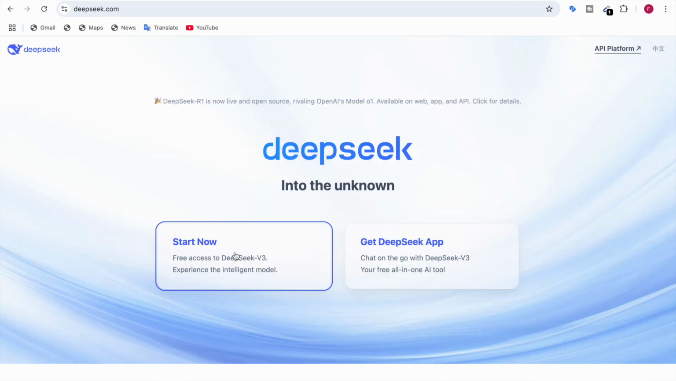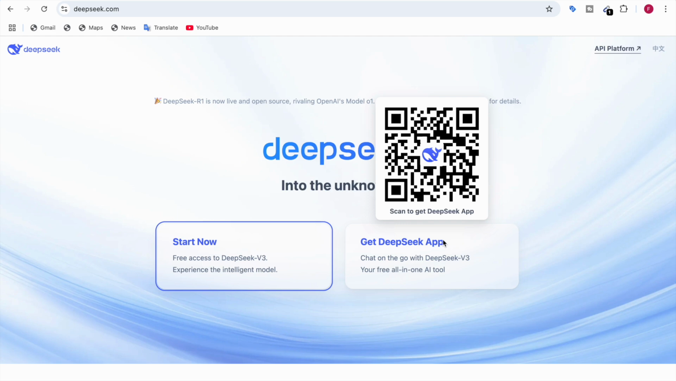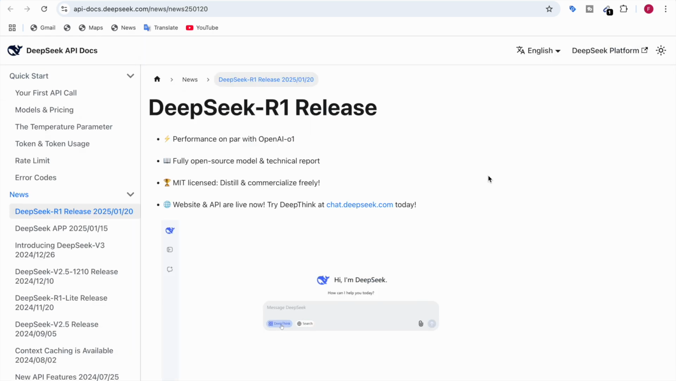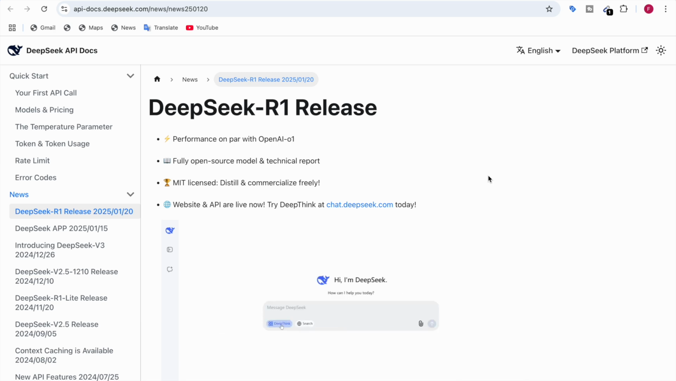So here is the official website, deepseek.com, and here you can click start now to use the DeepSeek R1 model. When you go to the DeepSeek R1 model, what you need to click on is Deep Think, which is the R1 model, so that it thinks and gives you the answer based on it. You can also get the DeepSeek app, which is a free all-in-one AI tool. There's an app for DeepSeek, and you can also get the DeepSeek R1 API from GitHub and Hugging Face. You can click here for details, and it will go to this website for the DeepSeek R1 release and how you can use chat.deepseek.com to try DeepThink, the DeepSeek R1 model.